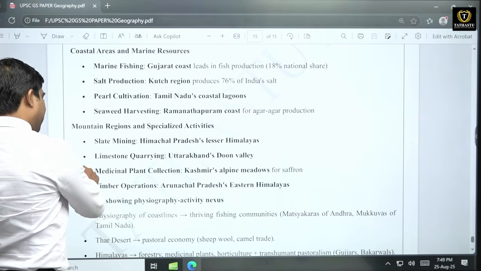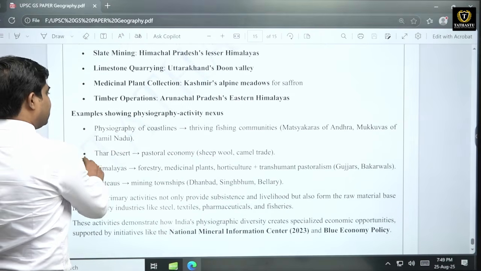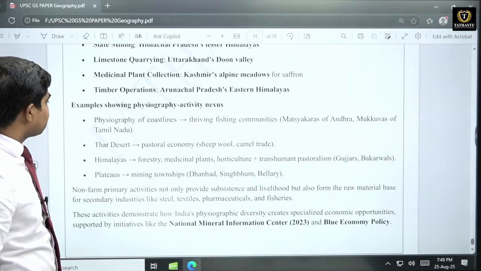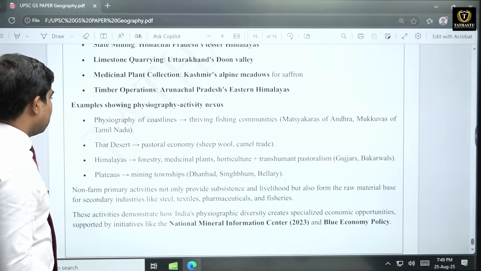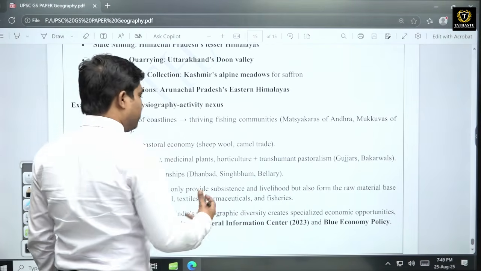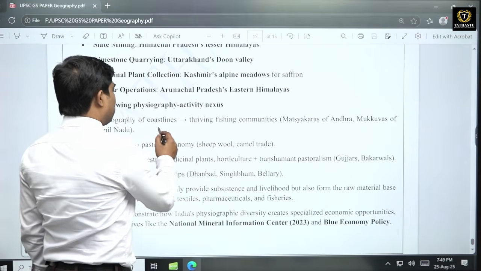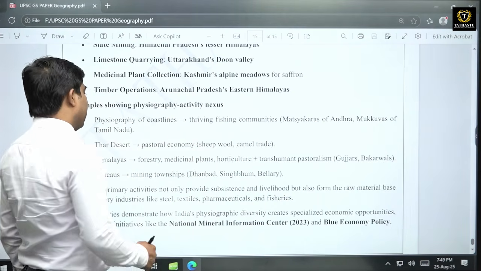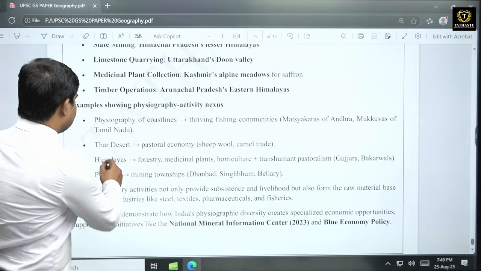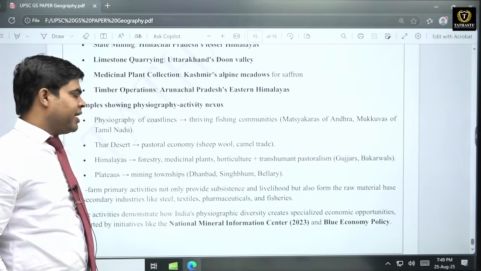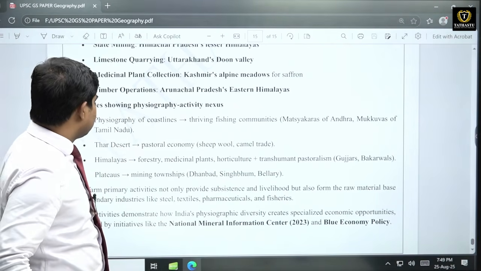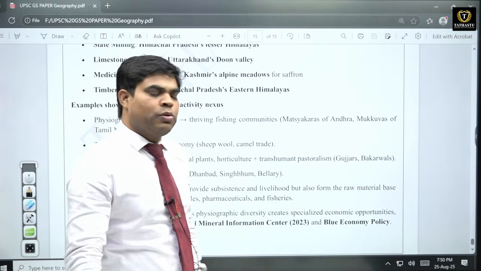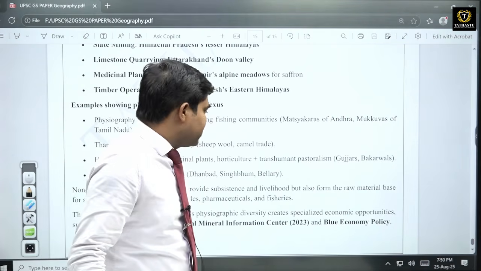So these are various regions and there are various non-form activities. So sometimes there is a nexus also, mixing of various, like coastline में fish culture भी हो सकता है, and then in Thar area, because this is a non-agricultural area, so here pastoral economy is also there. So these are various non-form activities which can generate in various areas.